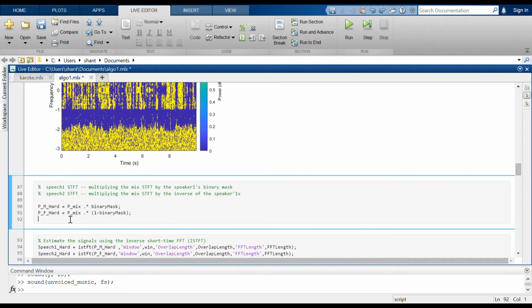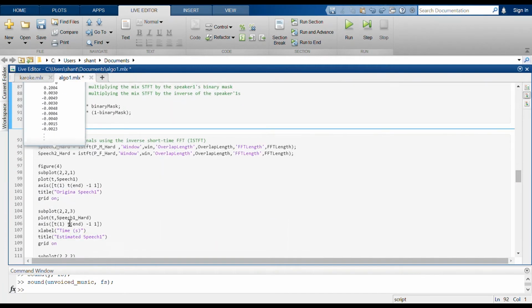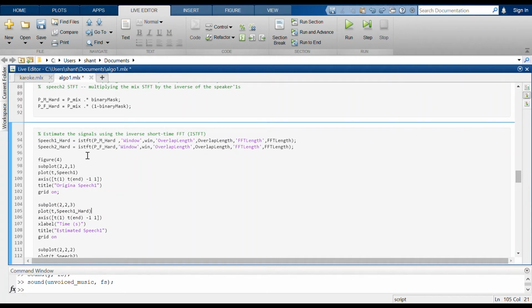Now what we are obtaining here, PM hard and PF hard, are the audios of both the speakers, but they are in STFT form. So for obtaining them in audio format we have to first take their inverse transform. So here I am taking the inverse transform of both the speeches and then I am plotting them.